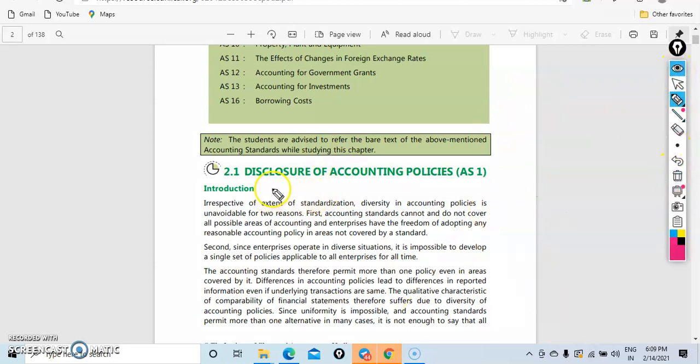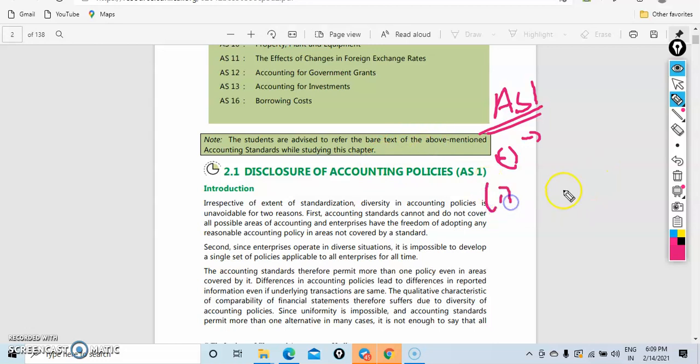Hi friends, today we are going to discuss a very important topic, disclosure of accounting policies. It's very useful, and it will come in the exam every time. In simple sentences I will tell you what is meant by AS1, and for this AS1 we have only 6 subtopics. If you understand these, AS1 will become very easy for you.